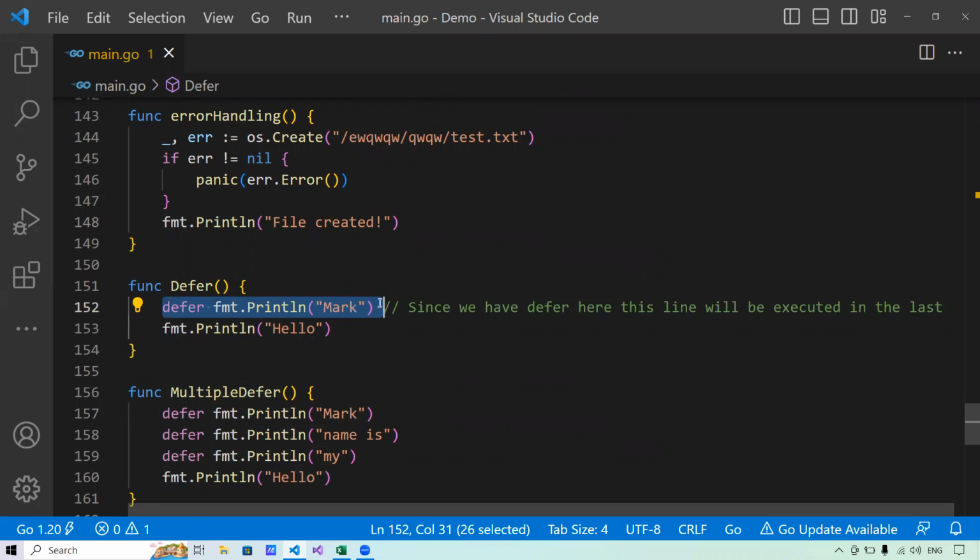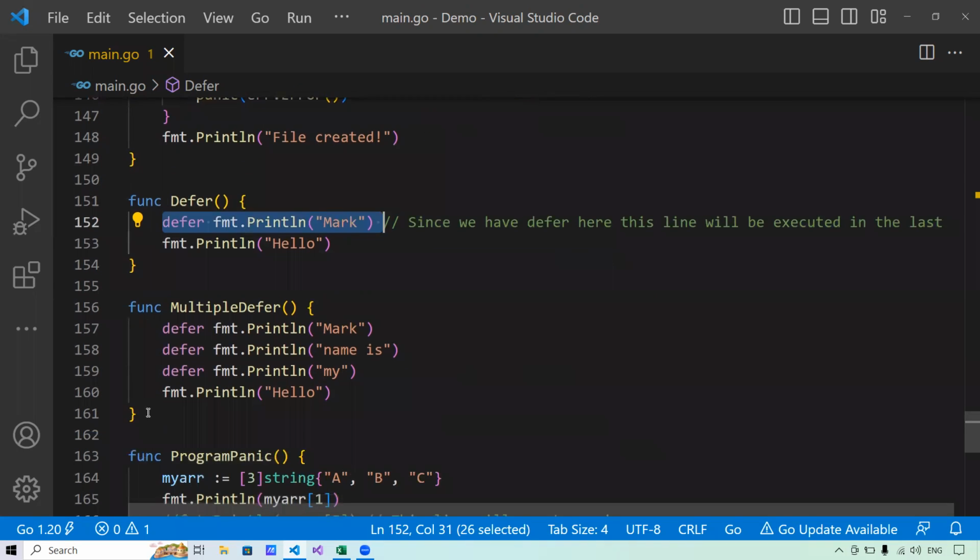Now, in this case, what will happen is the program will execute the statements with defer in reverse order in which they are deferred. That means they will follow a LIFO order. I have written a program here with multiple defer statements.